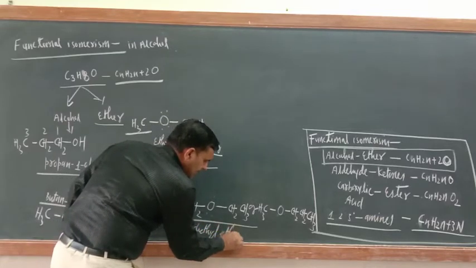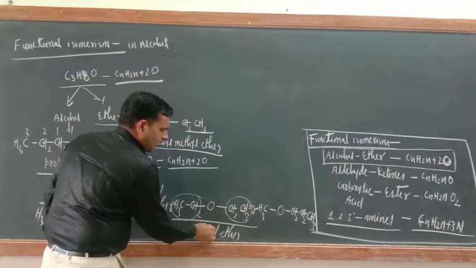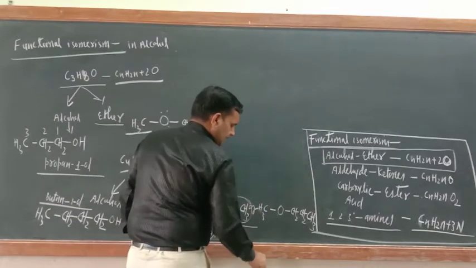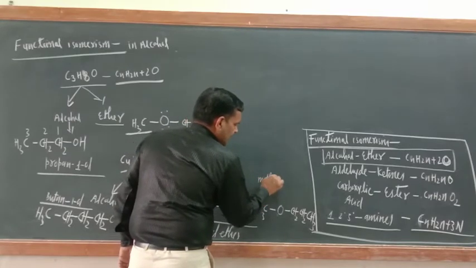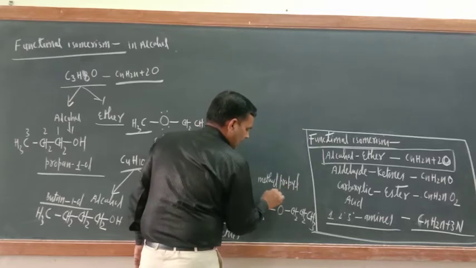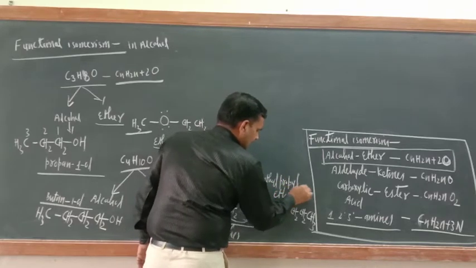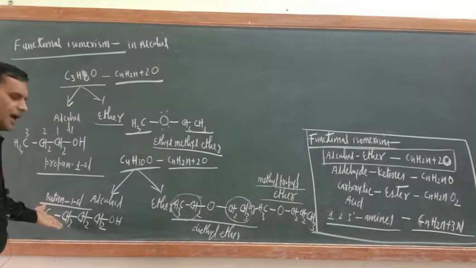Diethyl ether. This is an ethyl group, this is also an ethyl group, and O for ether. What is the name of this one? This is methyl propyl ether. Methyl propyl ether. Correct? Now I have already written their names.